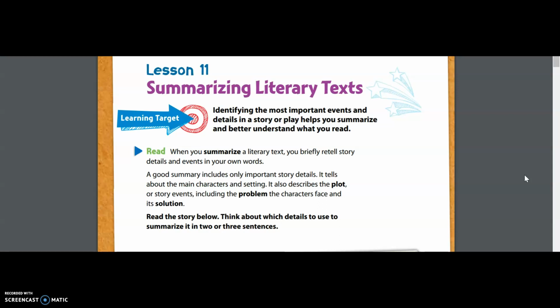So that's your goal. I want you to first think about, how would you describe to a friend what happened in the last episode of your very favorite TV show, or in the latest chapter of a book that you're currently reading? I want you to take the time to really think about that. Think about your favorite show. And if your friend asks you, hey, what is it about? How would you respond?